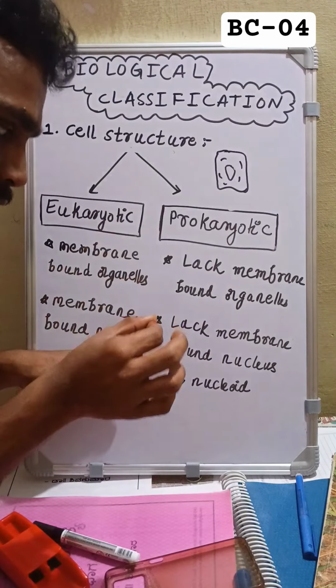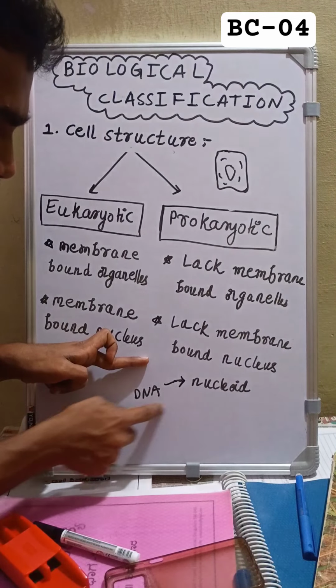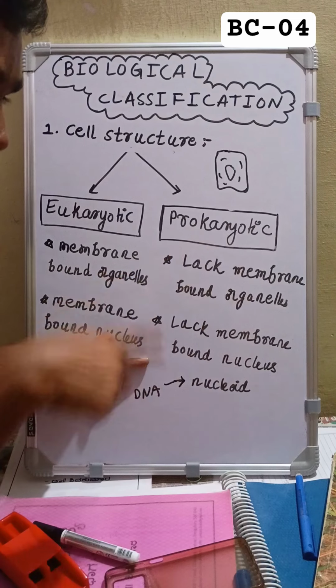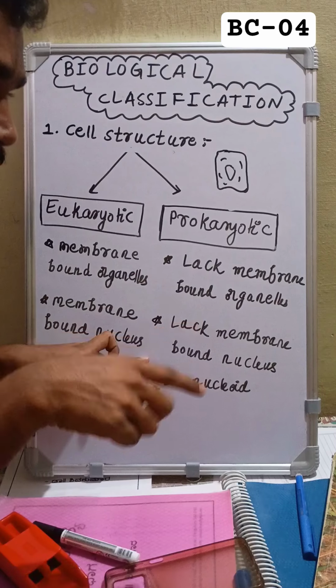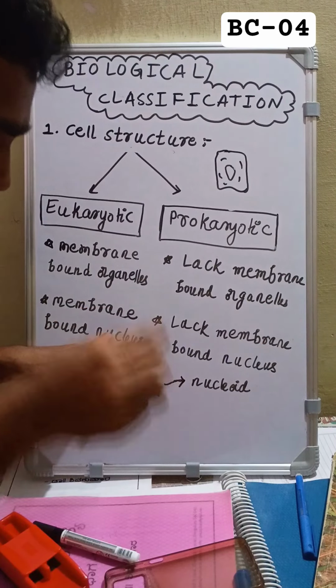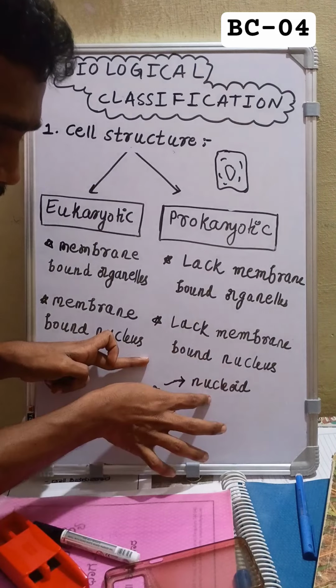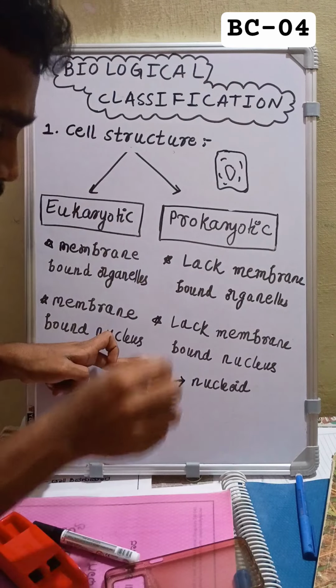So when it lacks a membrane bound nucleus, then DNA or genetic material is not present inside the nucleus, or it is not enclosed inside the nucleus. It is present inside the cell cytoplasm, where we can locate the genetic material or DNA. That place is called the nucleoid.